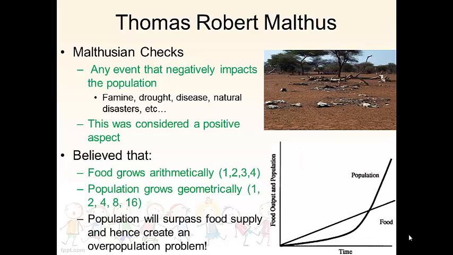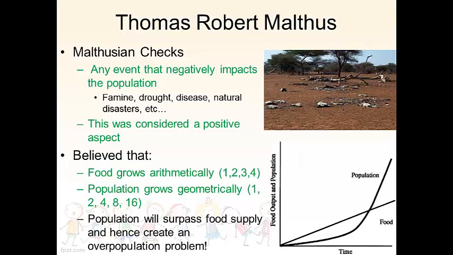And what these checks were is any event that would actually negatively impact the population, like famine, drought, disease, natural disasters, right? He considered this a positive aspect because he believed that the world would one day become overpopulated because food, as he stated, grows arithmetically. 1, 2, 3, 4, 5, 6, 7, 8, 9, 10. And population grows geometrically, right? Multiplying 1, 2, 4, 8, 16, 32, etc. Henceforth, he believed that population, as you can see by the graphic, would surpass food supply in a matter of time. He didn't know when that was, but he definitely said that it would happen one day.